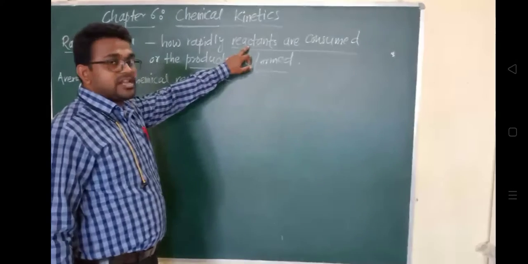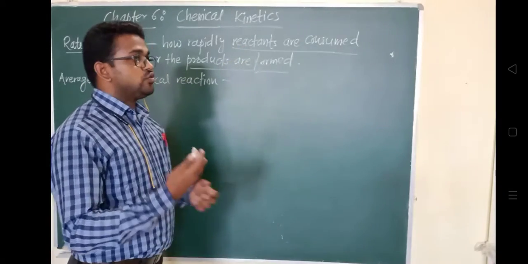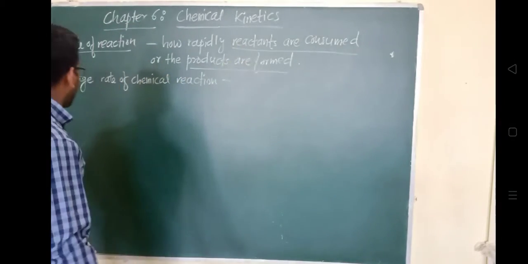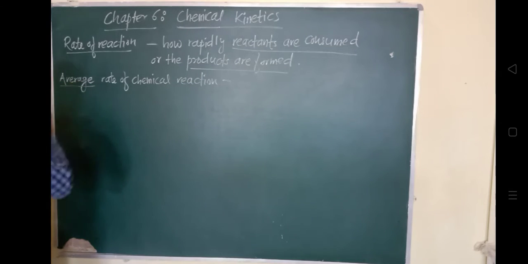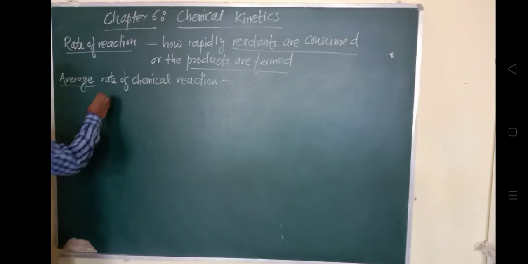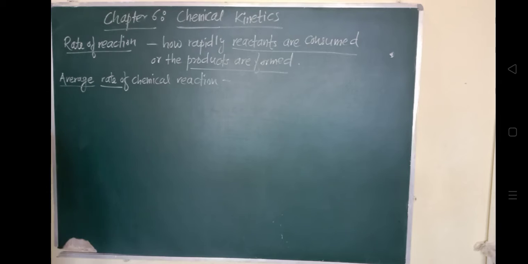Reactants react to give some product. Now we have to find out its average rate of chemical reaction. So the average rate of any reaction can be described by knowing the change in the concentration of the reactant and the product.